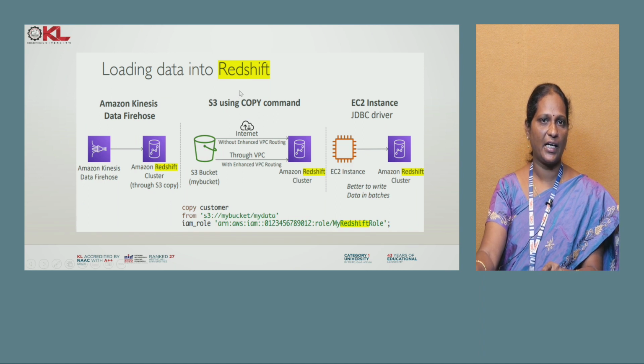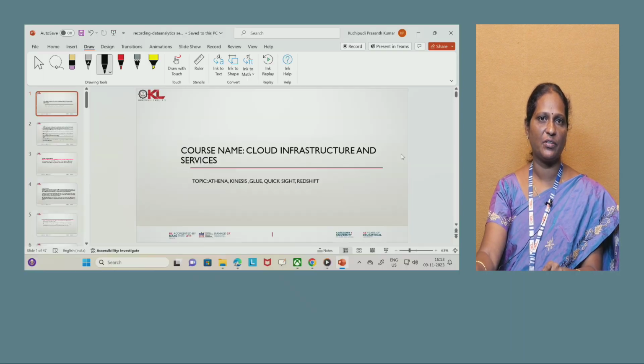How to load the data into Redshift? Once Firehose is there, because Firehose is a data warehouse source, that source can be transformed as an S3 copy, either through a virtual private cloud or over the internet if you want to take it as public, and the data will be copied to an EC2 instance that can be computed by the source of S3 as well as Firehose, and the data can finally be loaded into Redshift.